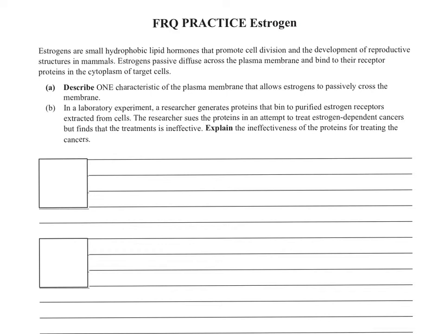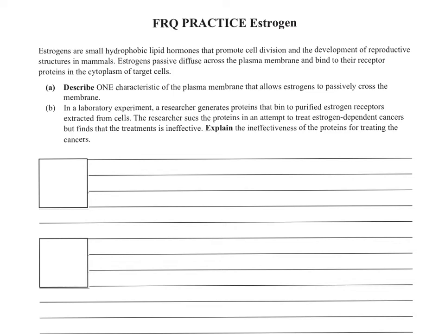This question is from an older exam and is not quite aligned with the new FRQ styles. However, it is still content-wise material you need to know. So let's take a look at what parts A and B are asking. Part A asks to describe one characteristic of the plasma membrane that allows estrogen to passively cross the membrane.